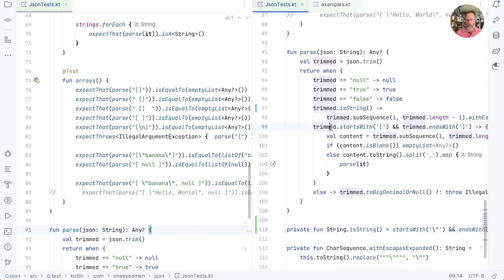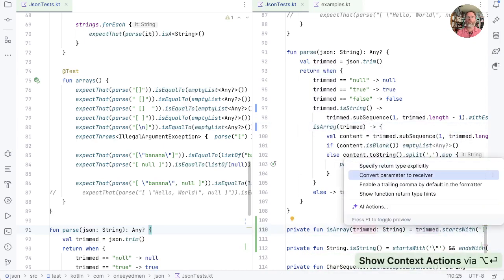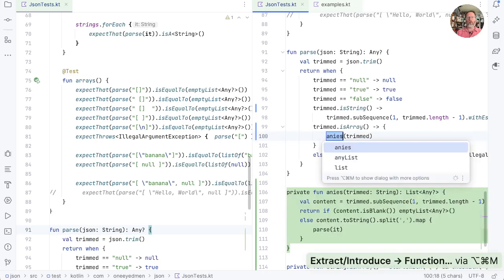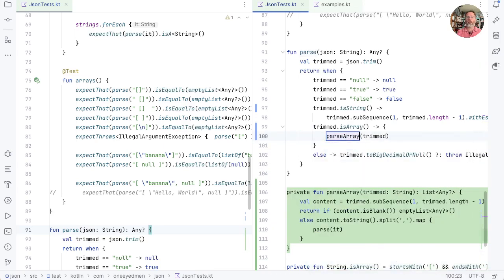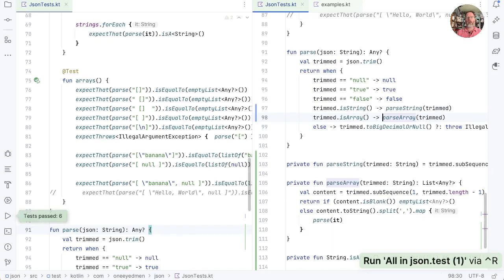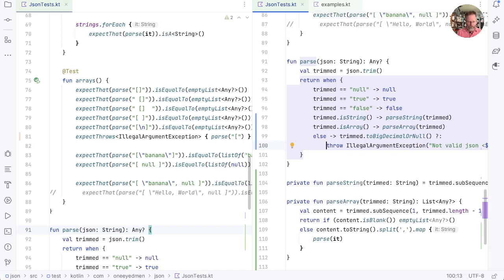And similarly, I think we could use this and say that is array, make that a receiver, and probably just say this is a method which is parse array, and this is parse string. Good. Drop that down there. I think this makes a lot of sense, but we have a hole to dig ourselves out of with parse array. I don't honestly know how I'm going to do that at the moment, so I'm off for a bike ride.